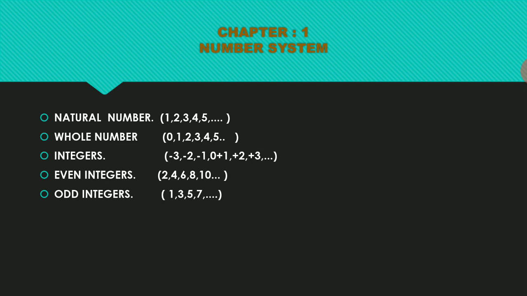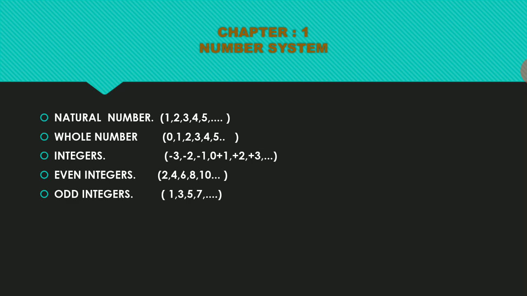Next we go to even integers. Numbers like 2, 4, 6, 8, 10, which are divisible by 2, we can call even integers. What is an even number? Some numbers are 2, 4, 6, 8, 10, 12, 14, 16, 18, like that. The numbers we can divide by 2 and get a remainder of 0, that kind of numbers we can call even integers or even numbers.